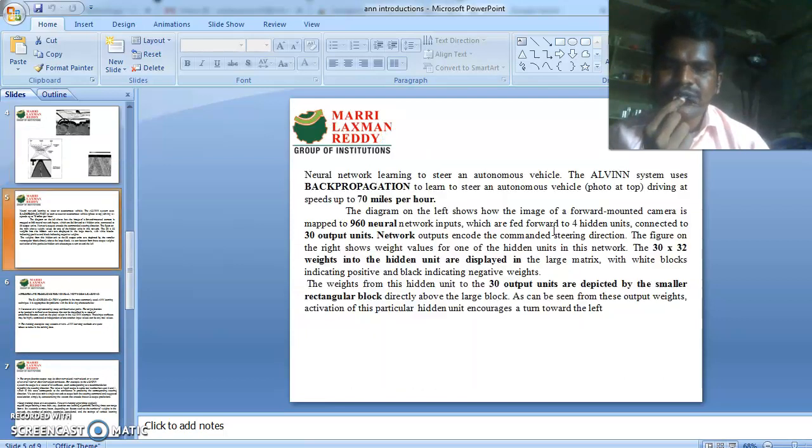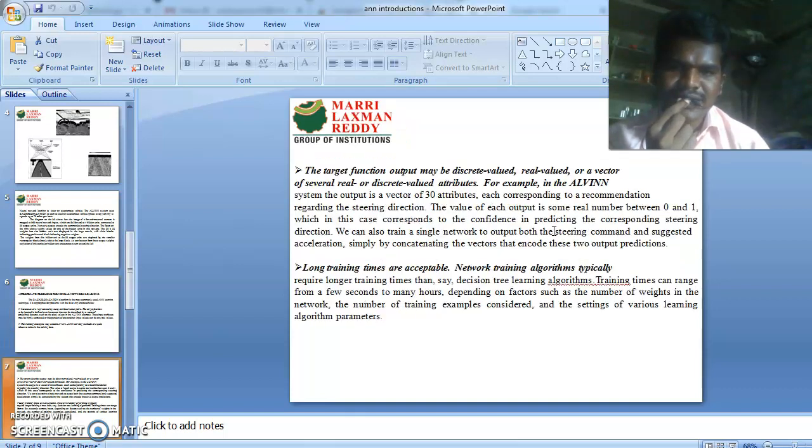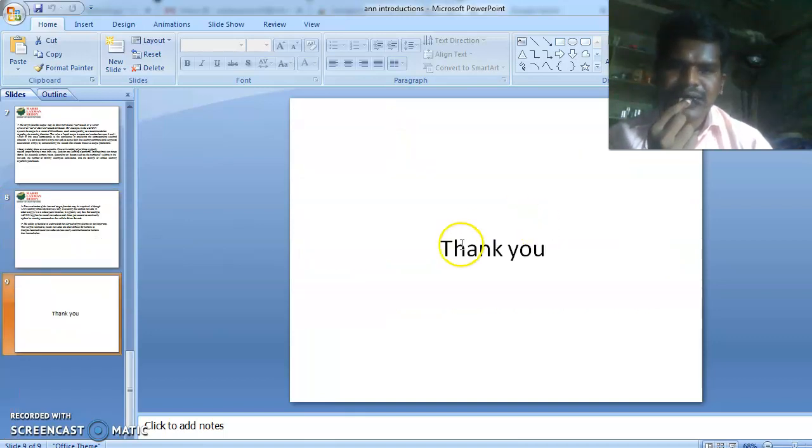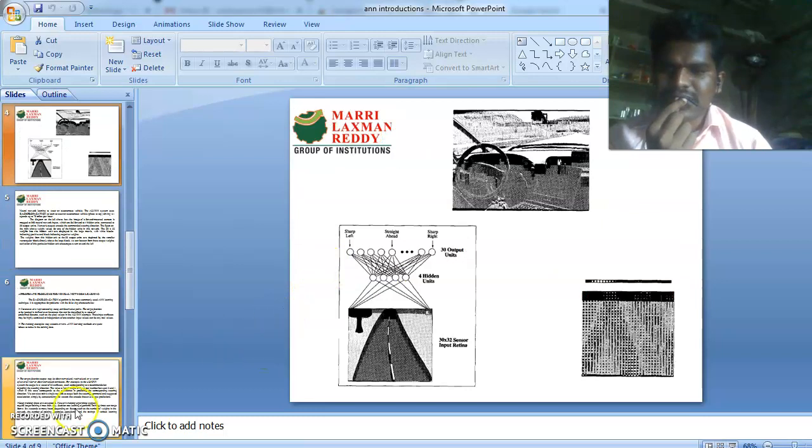This is the introduction and representation of the neural network. Several units are interconnected, and the hidden layer is also interconnected within the neural network. Here the data, the information, is passed from one node to another node. This is the representation and introduction of neural networks.